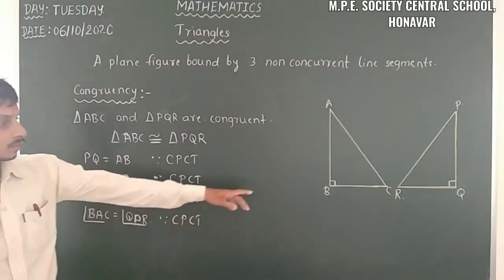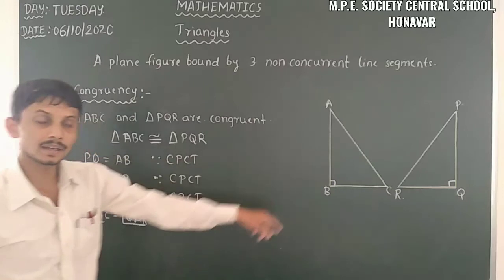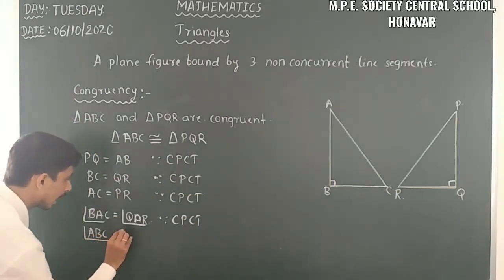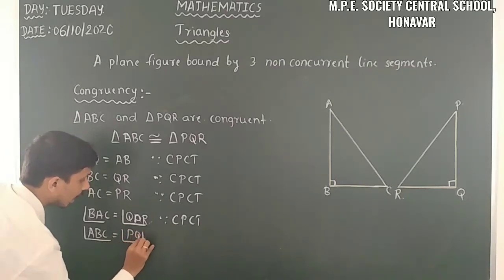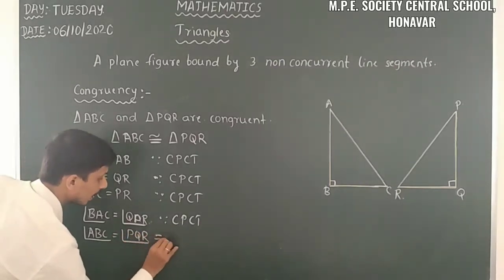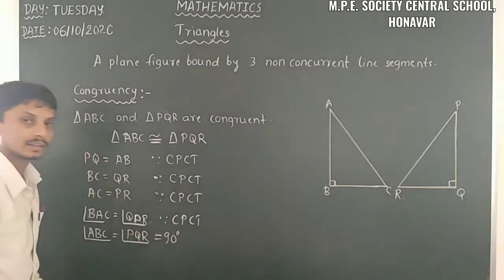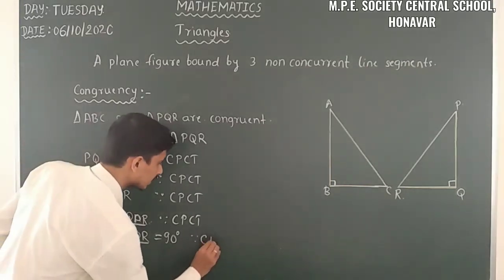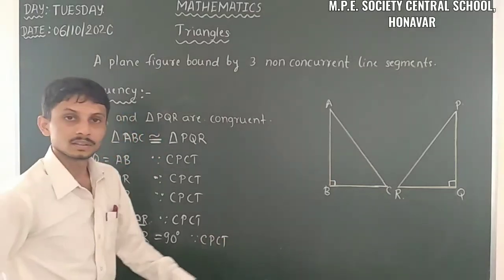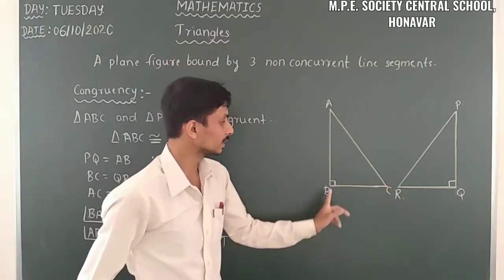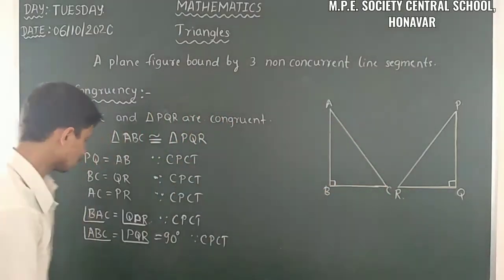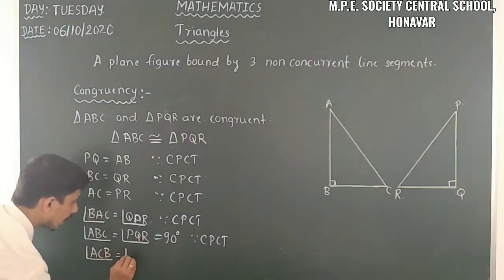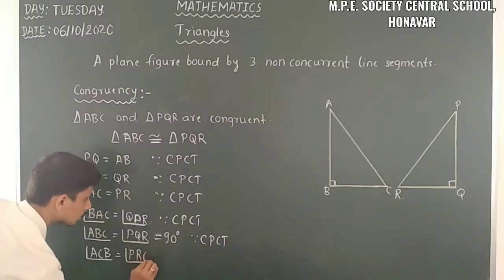Then angle ABC is equal to angle PQR because both are 90 degrees, so they are equal. It's CPCT. Then finally we have angle ACB is equal to angle PRQ.